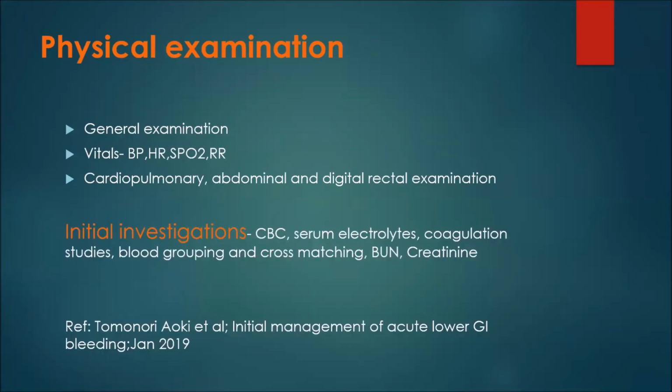Sir, BP less than 90/60, hemoglobin drop less than 7 or 8, and tachycardic, sir, above 100. What is the 7 or 8? I didn't get you. You said some 7 or 8. Hemoglobin range, sir. With vitals, we have not come to investigations. We are talking about vitals monitoring. The patient has come to you with lower GI bleed. You evaluate them in emergency. When do you get alarmed?